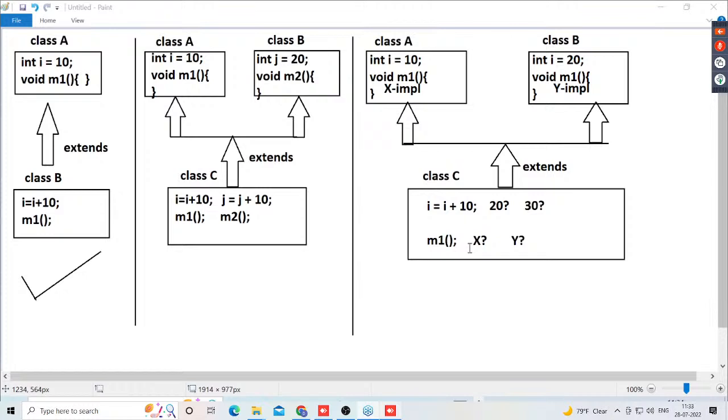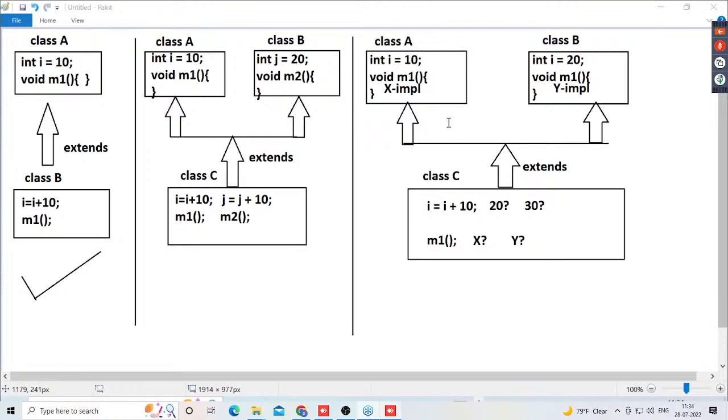Of course, in the case of C++, the virtual functions concept is available. Through that, they are able to achieve it. Leave it. In the case of Python, they have some algorithm internally. Through that algorithm, they are able to achieve it. What is the algorithm followed by Python? In which order, which super class is the first one? Now tell me, in Python, how is the solution available? Understand it now.